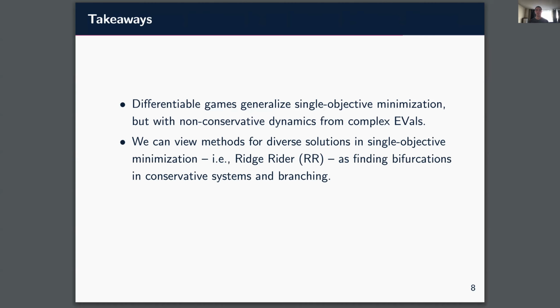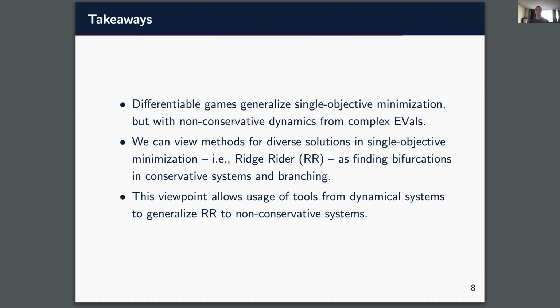Also, we can view methods which try to find diverse solutions in single objective minimization, i.e. Ridge-Rider, as finding bifurcations with conservative dynamics and then branching. This viewpoint allows us to dip into the vast literature for dynamical systems and generalize Ridge-Rider to the non-conservative dynamics in games, which are often more complicated with complex eigenvalues, new types of bifurcations, and new types of solutions.